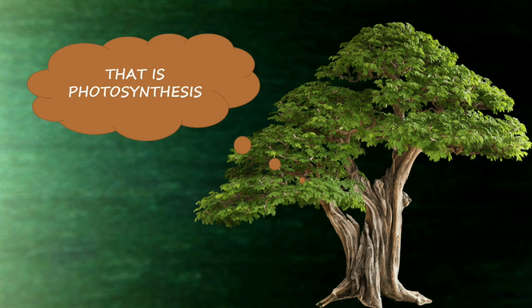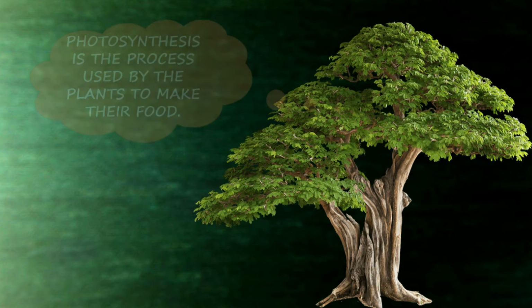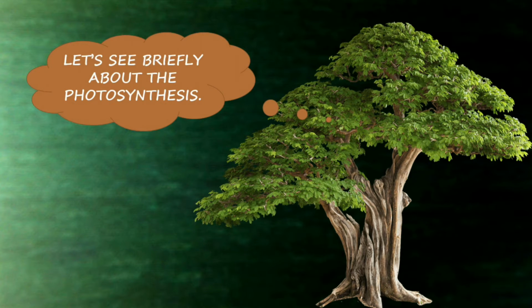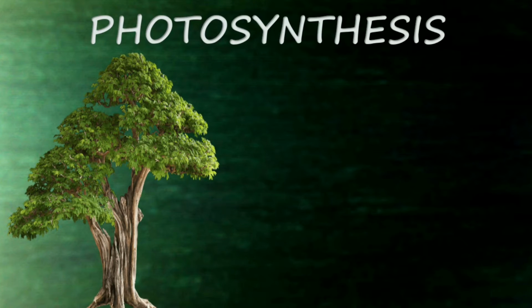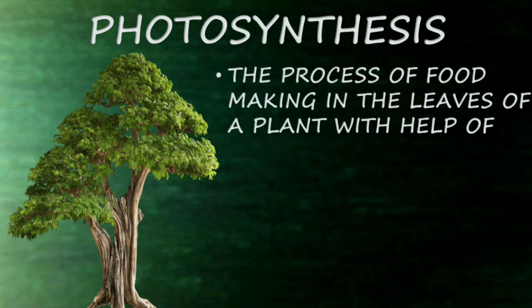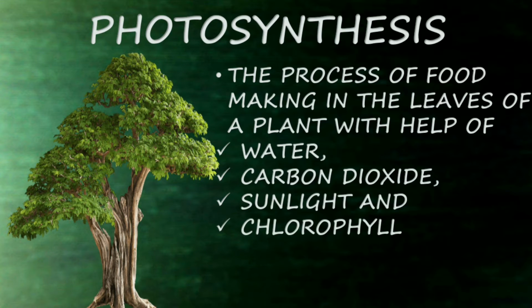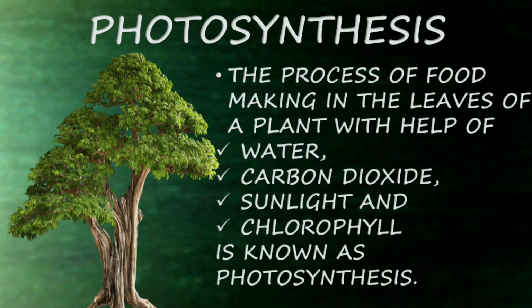That is photosynthesis. Photosynthesis is the process used by the plants to make their food. Let's see briefly about photosynthesis. It's the process of making food in the plants. The process of food making in the leaves of a plant with the help of water, carbon dioxide, sunlight, and chlorophyll is known as photosynthesis.